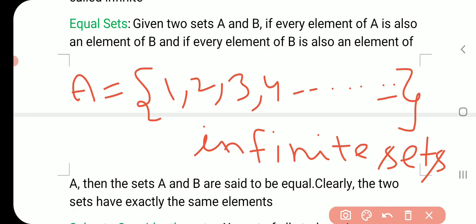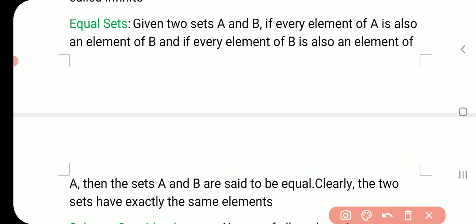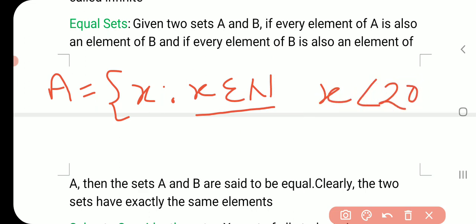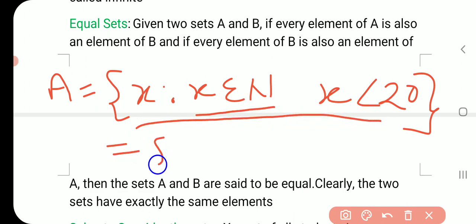In builder form, how we will write infinite sets and finite sets, I will explain. In builder form, if we want to write a finite set, we will write x, where x belongs to N, meaning x is a natural number and x is less than 20. So here the number of elements will be fixed. How will we write this in tabular form?